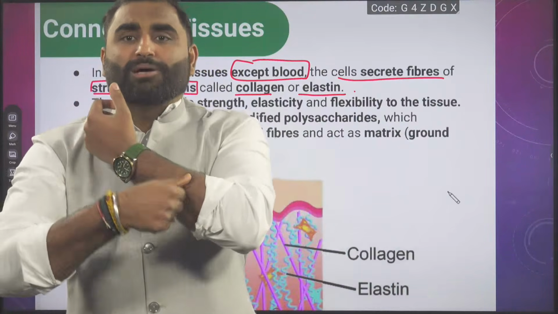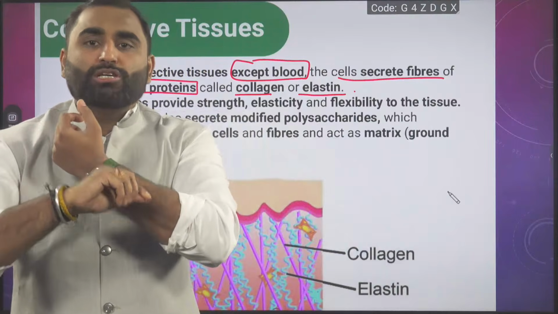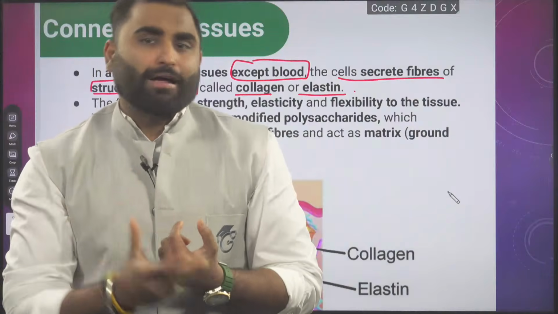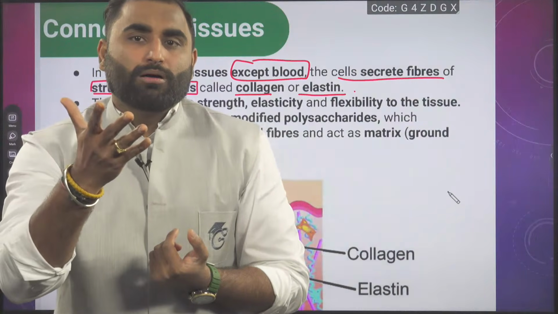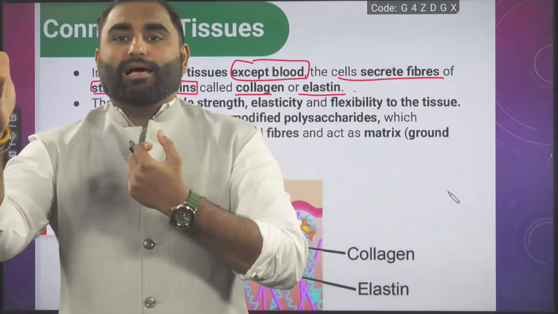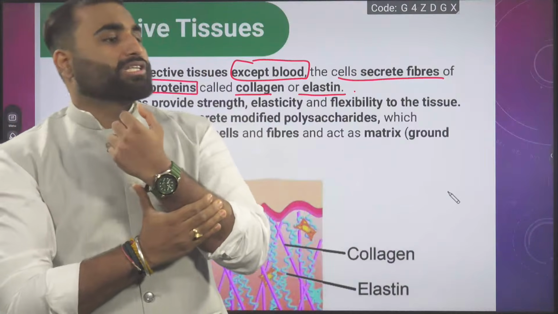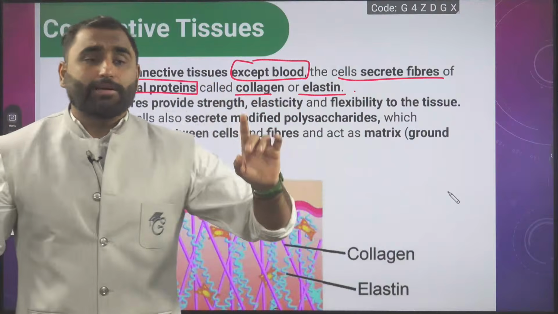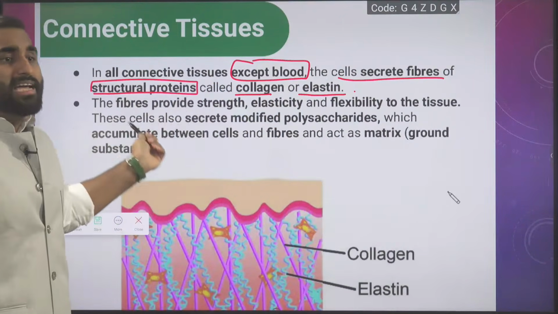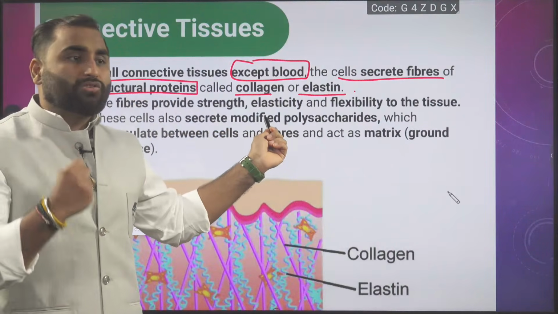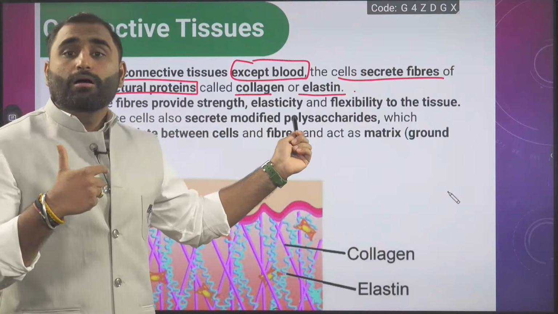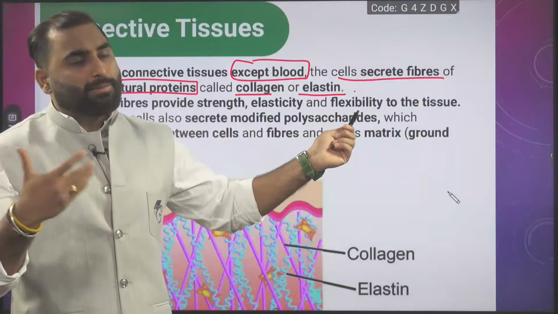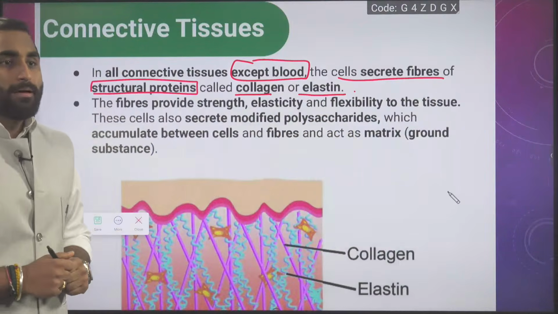Whereas the elasticity that we have is due to your elastin fibers. As you leave your skin, the elastic fibers recoil and your skin goes back. So both these fibers are very important. What is the NCERT saying here? These fibers provide strength. Strength is for rigidity purpose, by collagen. Elasticity and flexibility are provided by elastin to the tissue.